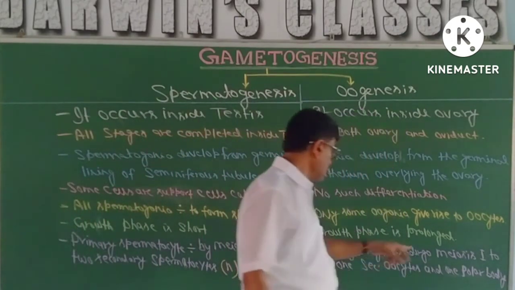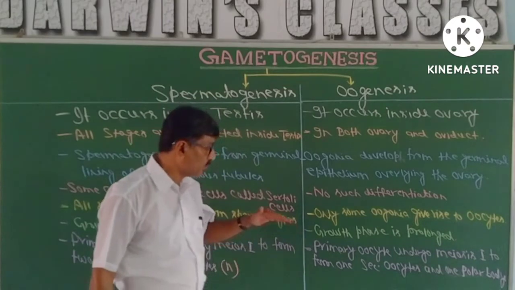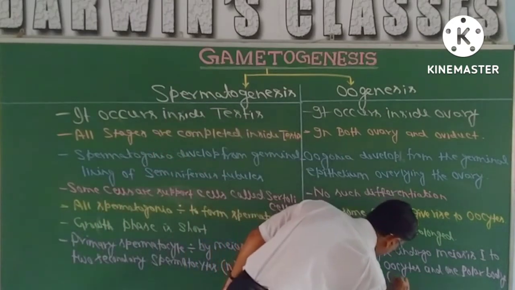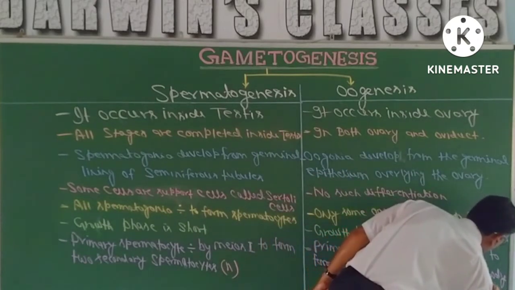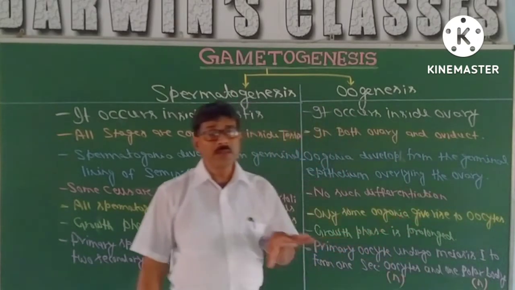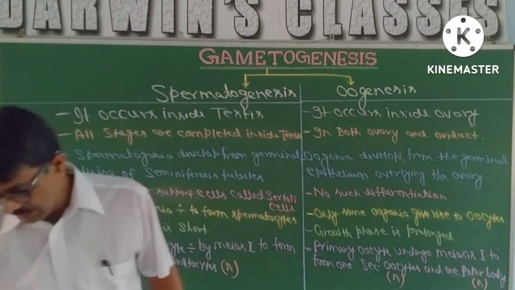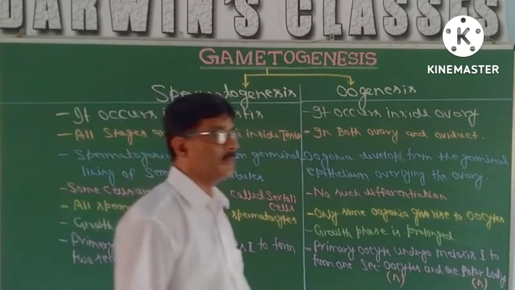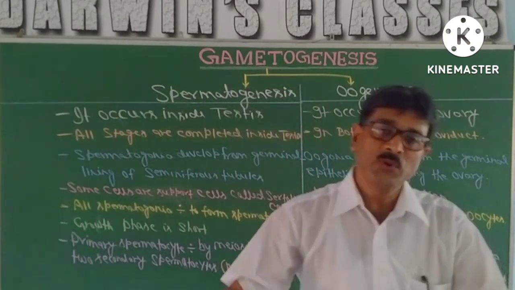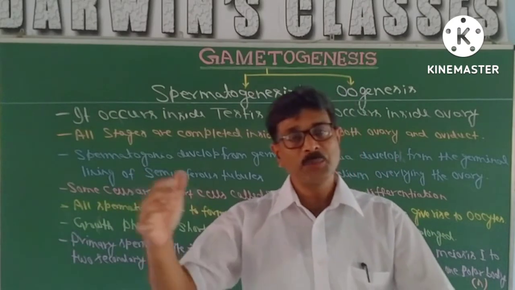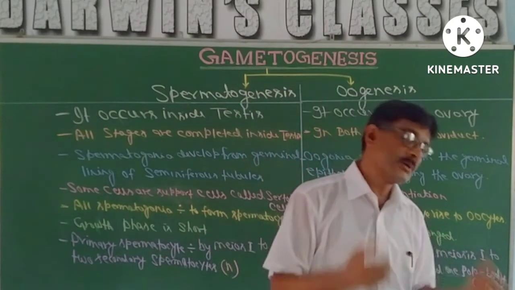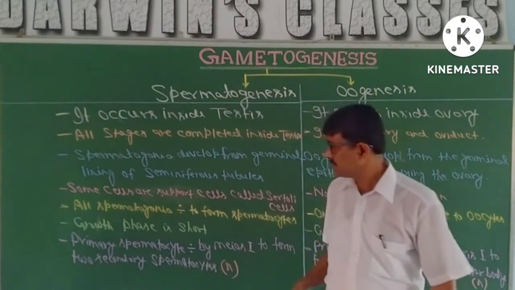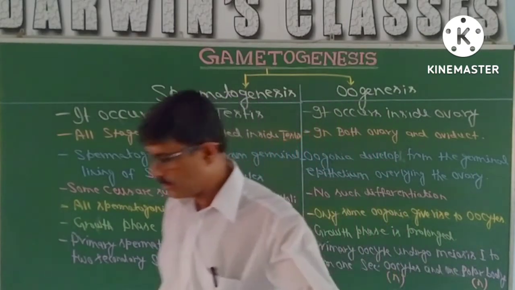Here the primary oocyte undergoes meiosis first to form one secondary oocyte, which is haploid, and one polar body, and this polar body has only the genetic material. It is not confirmed what happens to this polar body, whether it again completes meiosis second or not. It is not very clear in our textbook. So these are the differences. A few more differences are going to be written down again.